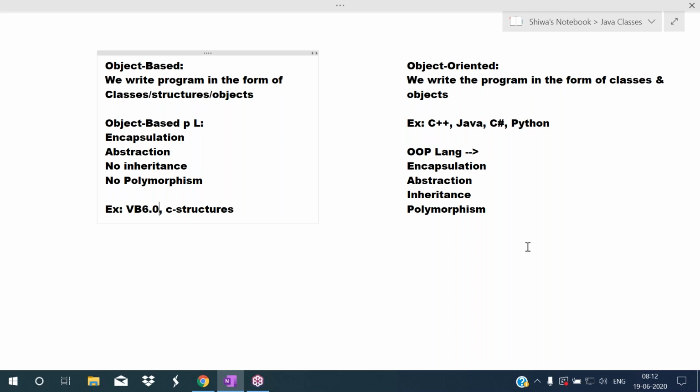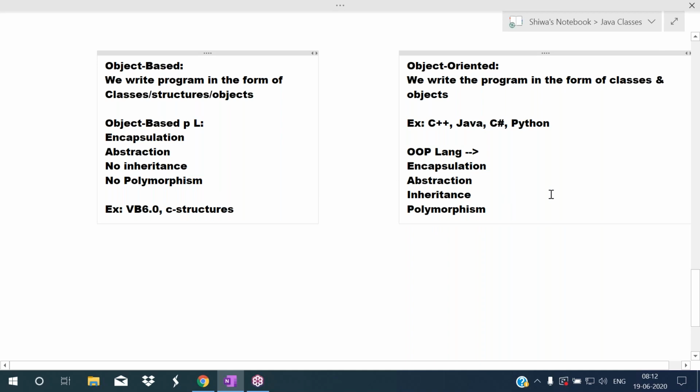They developed separate software, that is .NET. In .NET, several languages are there, like C Sharp, VB, and others. So they introduced the next language as VB.NET. So VB 6.0 is the example for an object based programming language. It supports encapsulation and abstraction, but does not support inheritance and polymorphism. An object oriented programming language supports encapsulation, abstraction, inheritance, and polymorphism.